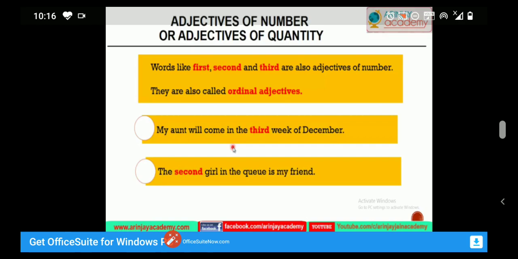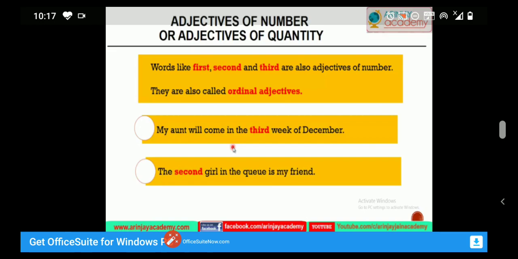So here what we have studied about the adjective of quantity and adjective of number. Adjective of quantity tells us about the amount and also answers the question how much for uncountable nouns.